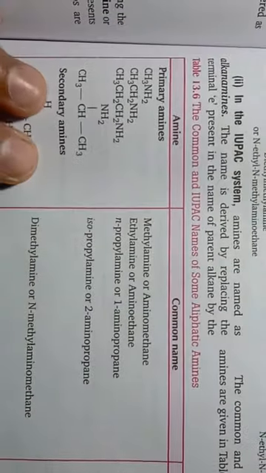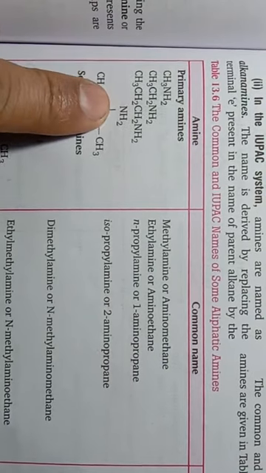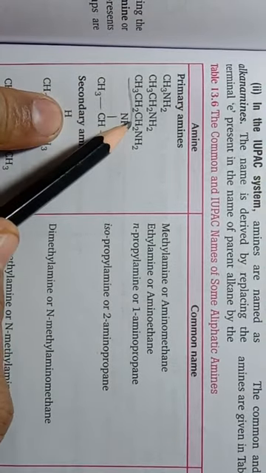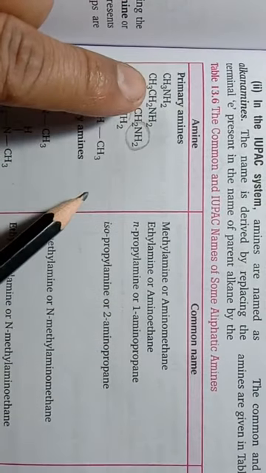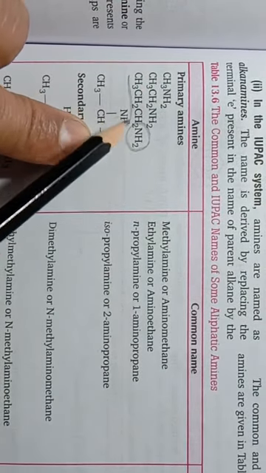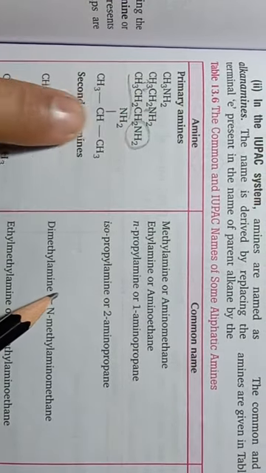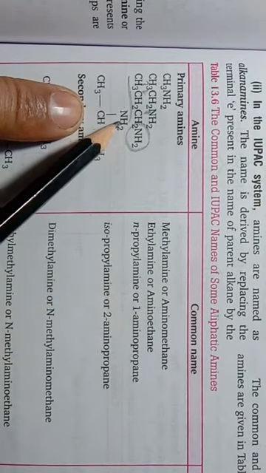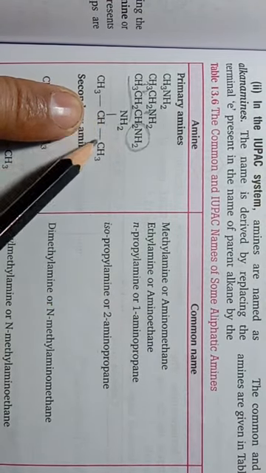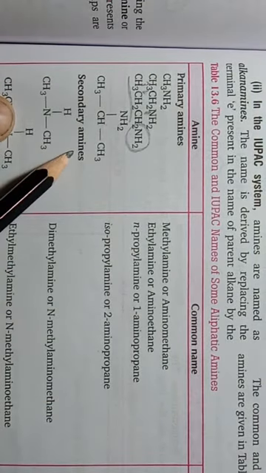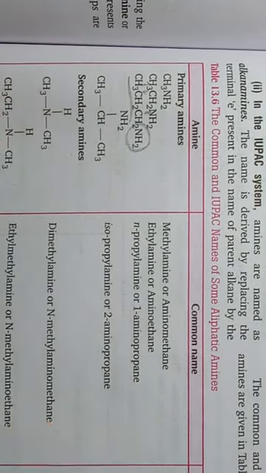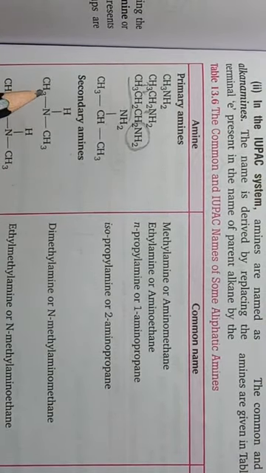As you can see here with the help of this table, these are the primary amines. Three carbons with an amino group at the first carbon, 1, 2, 3, gives propanamine as the IUPAC name. In this one, the second carbon is carrying the amino group, so propane-2-amine. These are examples of secondary amines. Same chains are present, so out of these two chains, one will be considered as an alkyl group attached with N, and the second as the amine.